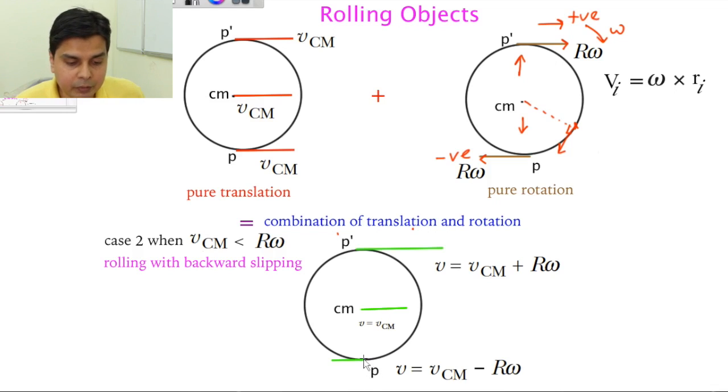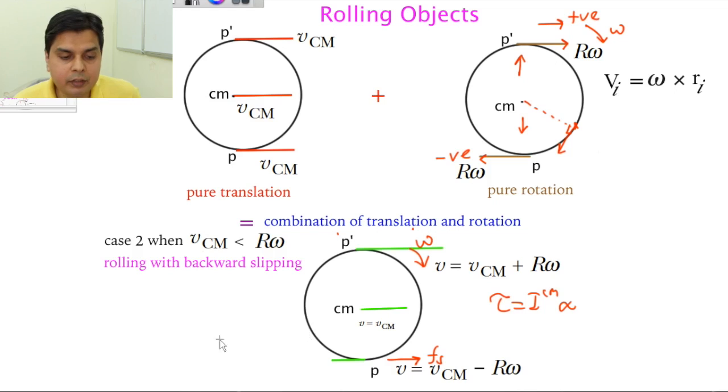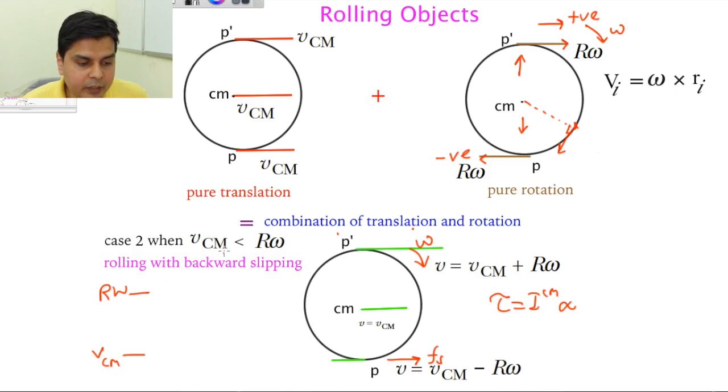Now you see what is happening. Since this is backward slipping, there will be a force of friction in this direction, Fs. Now because of this friction, what will happen? A torque will come, torque equal to I center of mass alpha. Your body was rotating with this omega, but this torque due to friction will try to decrease this omega. So what was happening actually, your VCM was here, and in this case your R omega was greater. That's what I have written, VCM is less than R omega.